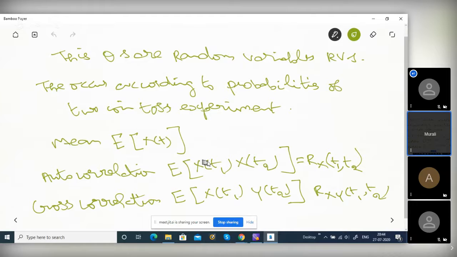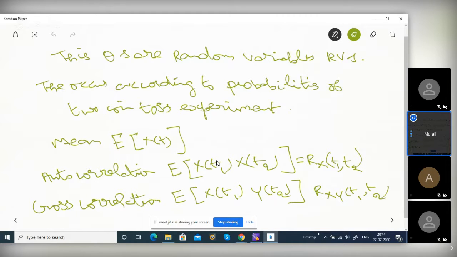Autocorrelation is E of x of t1 and x of t2. In the sine wave, x of t1 is at 1 second, and t2 could be, say, 3 seconds. At 1 second, what is the value? At 3 seconds, what is the value? This could be 0.3, this could be minus 0.1. You multiply them.